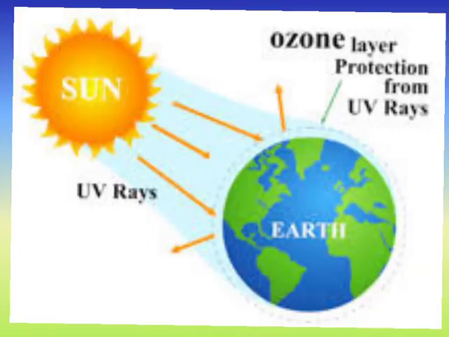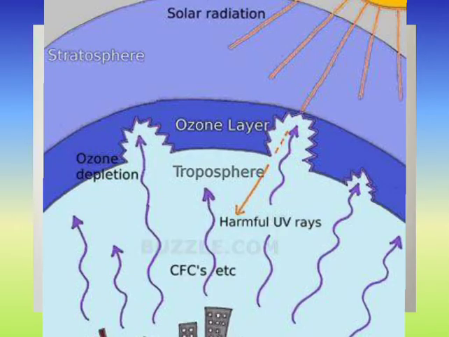Then we have studied about holes in the ozone layer. What is ozone layer? It is a layer of ozone gas present in the earth's atmosphere that protects us from the harmful ultraviolet rays of the sun. But due to the excess air pollution, scientists say that holes are formed in this ozone layer, and through this hole the ultraviolet rays may reach the earth's surface and causes diseases like skin cancer, eye problems, etc. to the living things on earth.